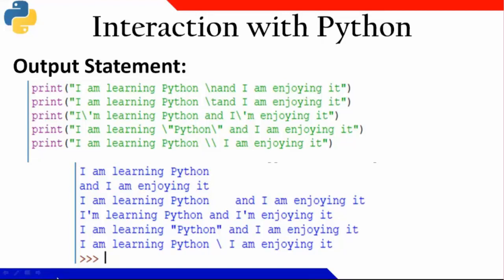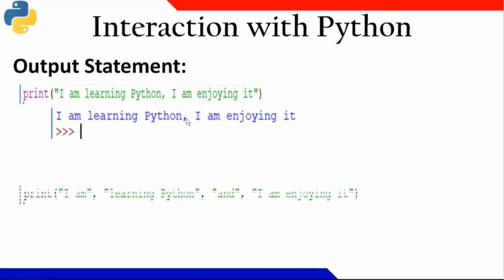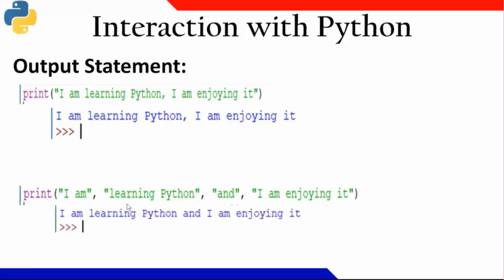Okay. Now, if I'm putting a comma in between, the output will also give a comma. Similarly, if I'm putting several strings in between, there is no problem, all the things will be kept. Earlier I told you that all the parameters can be separated by comma, or if all of them are strings, I can use plus. But when I am using plus, there will be no space in between.